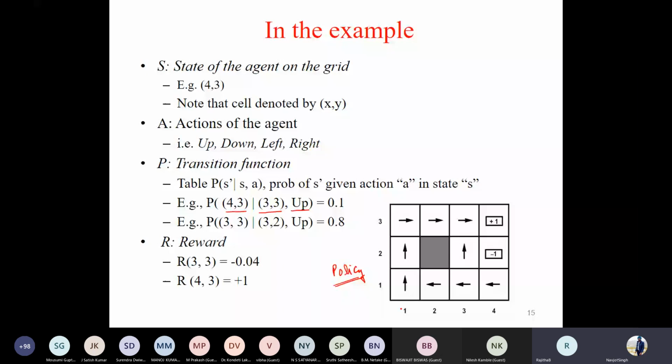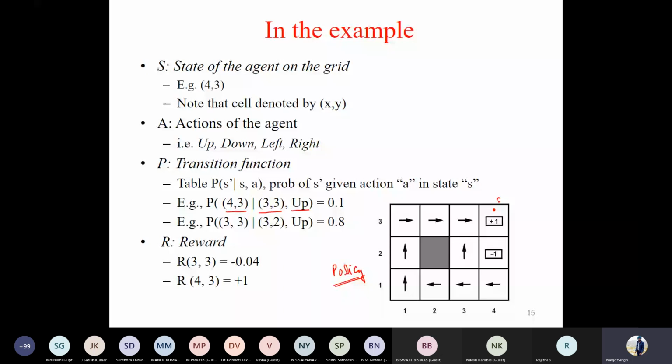So let's understand the concept of the transition function. It says I should be in state 4, 3. This is your S dash state. From where you came?